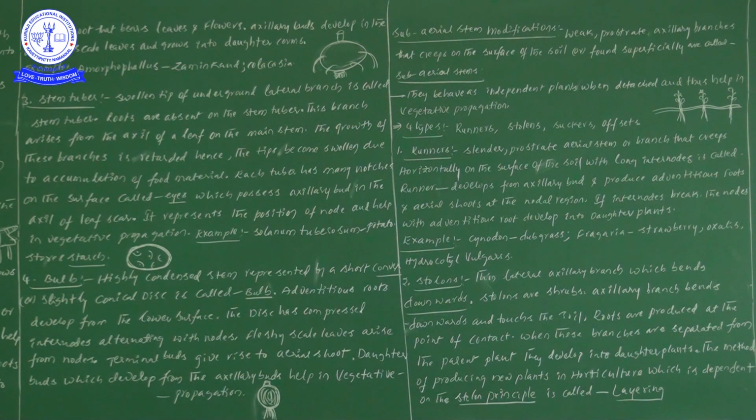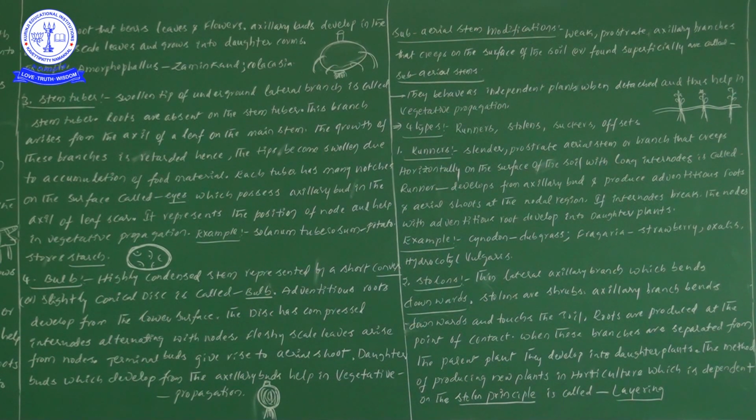How many types of subaerial stem modifications are there? Four types: runners, stolons, suckers, offsets. Now the first one, runners. Weak, slender, prostrate stem or branch that creeps horizontally on the surface of the soil with long internodes is known as runners.